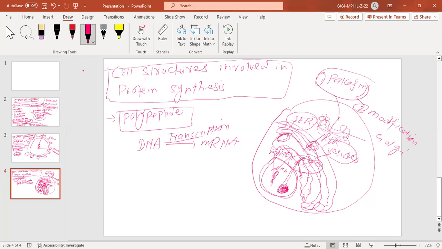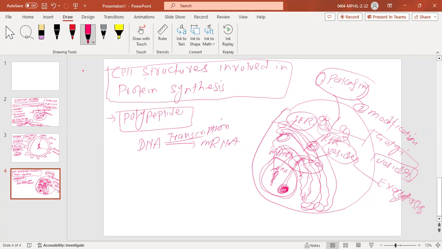Now, the final product which will come out from the Golgi apparatus will be Golgi vesicles. So first, the vesicles coming from the rough endoplasmic reticulum are called rough endoplasmic reticulum vesicles, and these vesicles will fuse with the Golgi apparatus. There it will be modified, packed into other vesicles, and those vesicles are called Golgi vesicles. That is the process. So what will happen after this? After this, there will be exocytosis. Are you getting it?